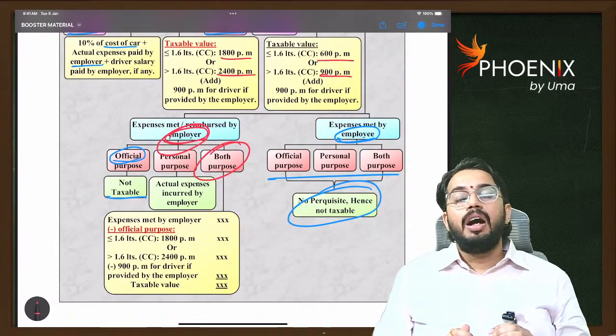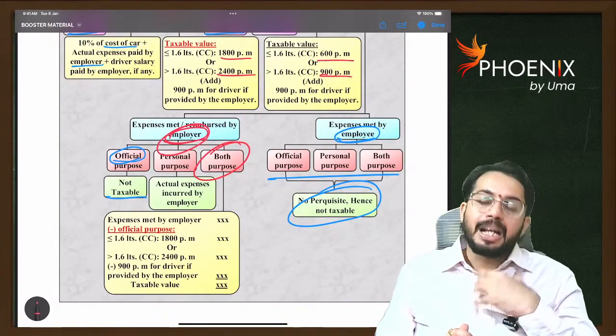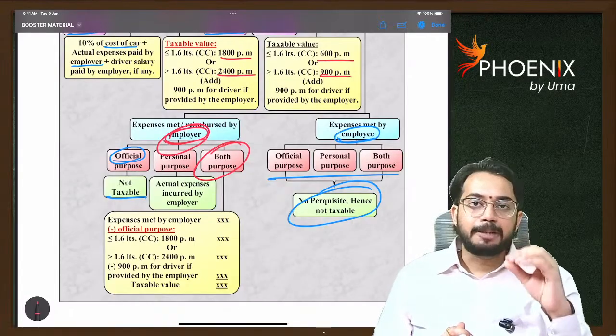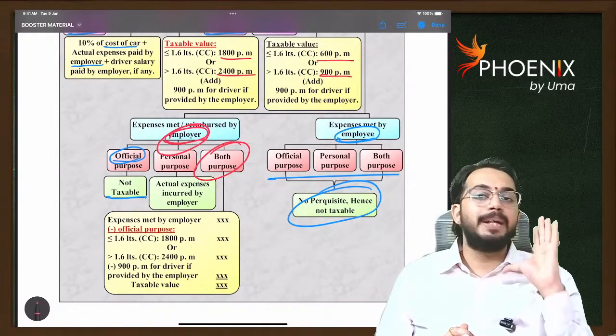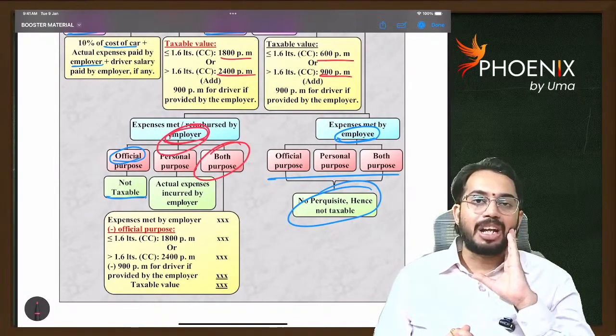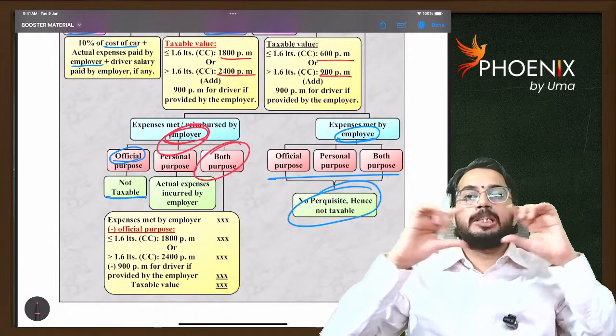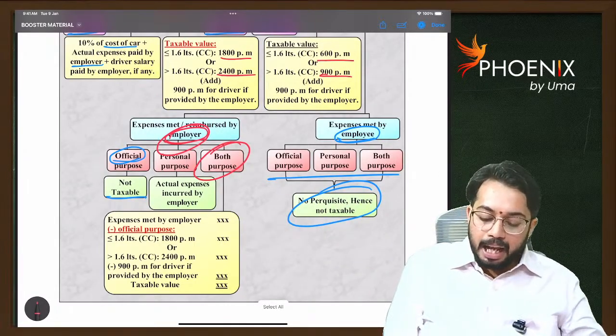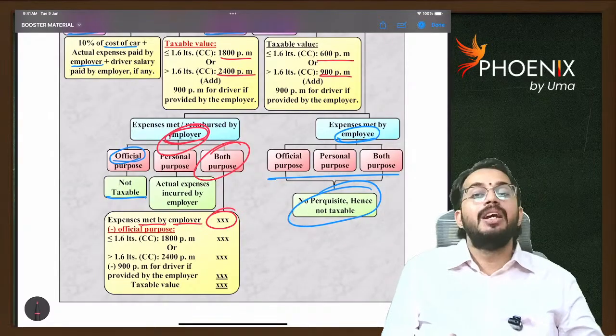Here, the car is owned by me, but expenses are paid by the employer. As the employer is paying expenses, I am getting the expenses benefit. So here, whatever expenses are paid by the employer should be taken. Expenses met by the employer are to be considered.